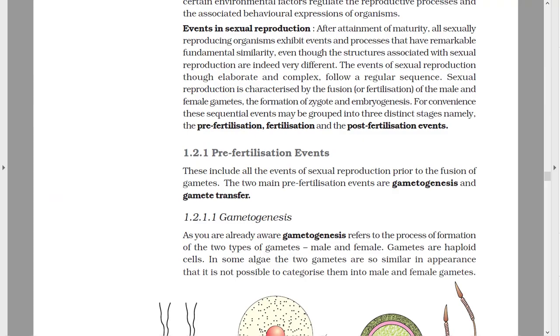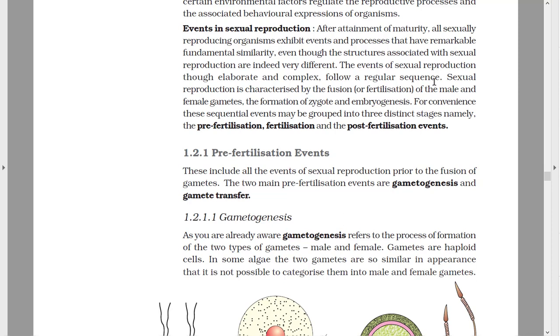Coming to your NCERT book, the topic over here is events in sexual reproduction. It's written, after attainment of maturity, all sexually reproducing organisms exhibit events and processes that have remarkable fundamental similarity. Even though the structures associated with sexual reproduction are indeed very different, the events of sexual reproduction, though elaborate and complex, follow a regular sequence.